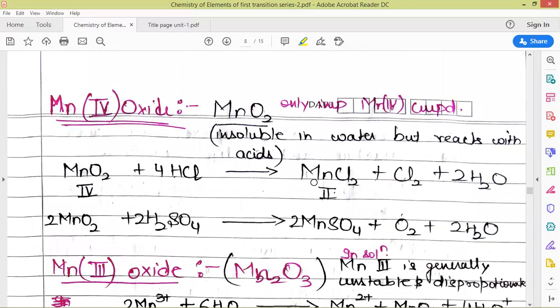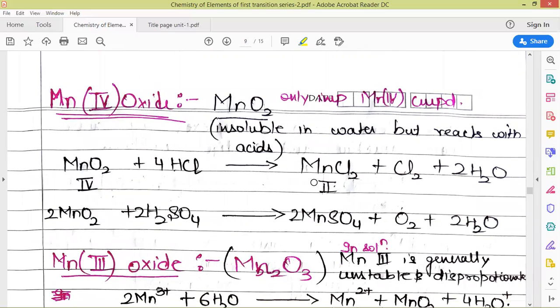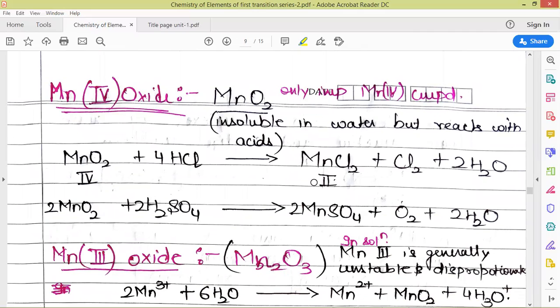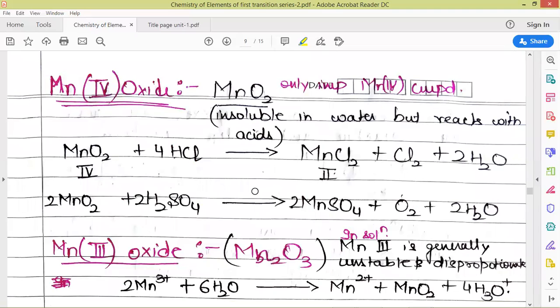So the next binary compound, which is also an oxide, is manganese 4 oxide. Here manganese is in +4 oxidation state. This is the only important manganese 4 compound. It is insoluble in water but reacts very fast with acids to generate salts.